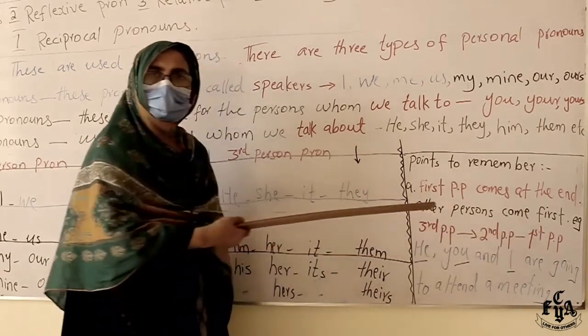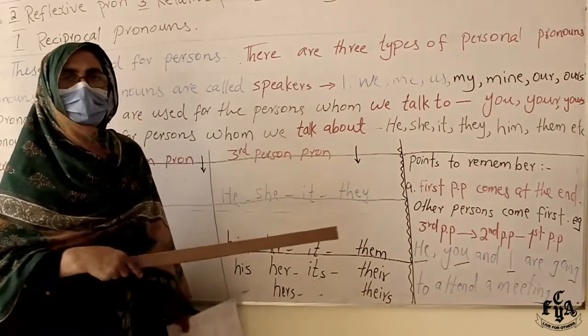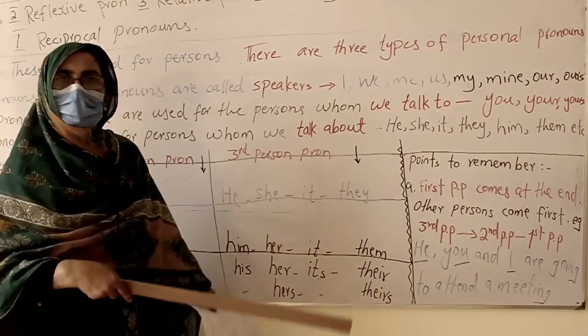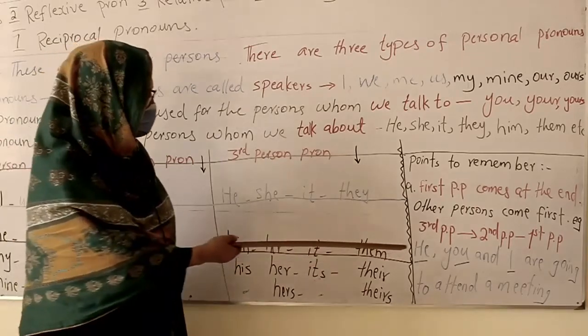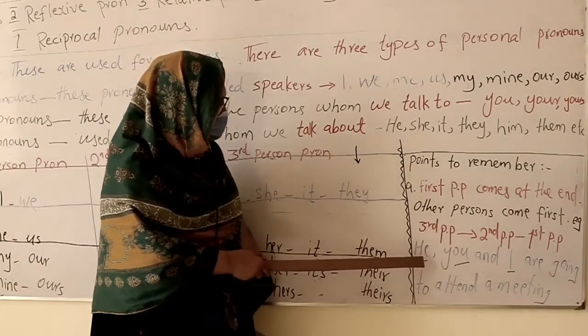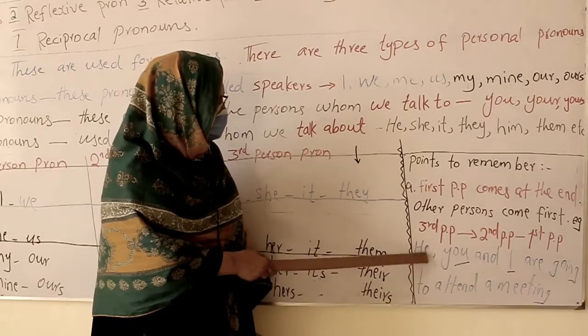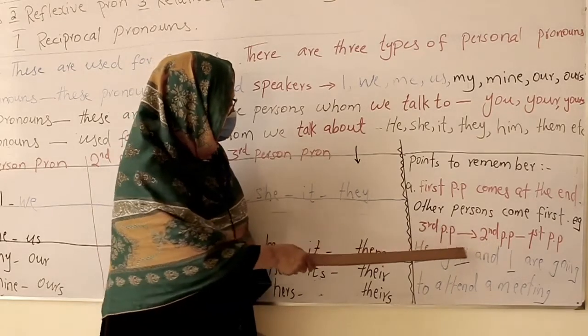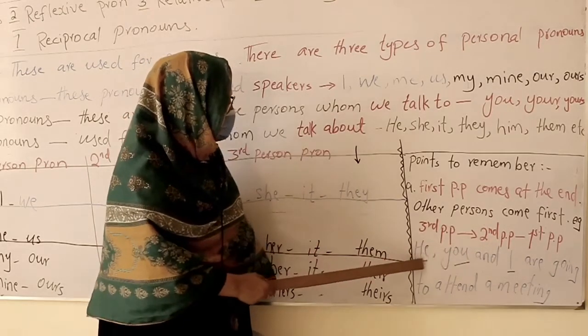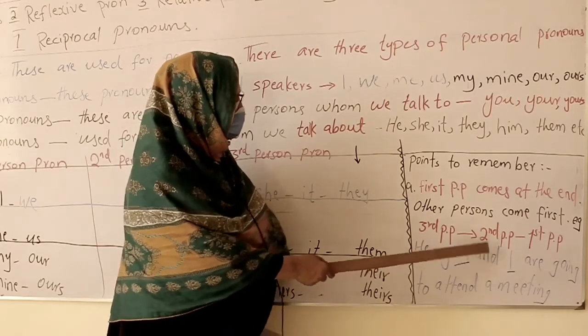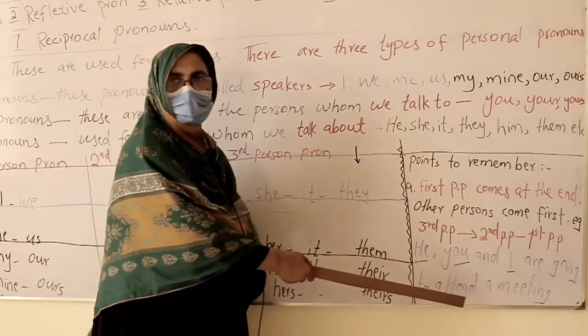Like as we gave respect, we gave priority to others. When we move, we let others move first. So the same is the case here. It will be like this. For example, he, third person. If it is you also, and I, he, you and I are going to attend a meeting.